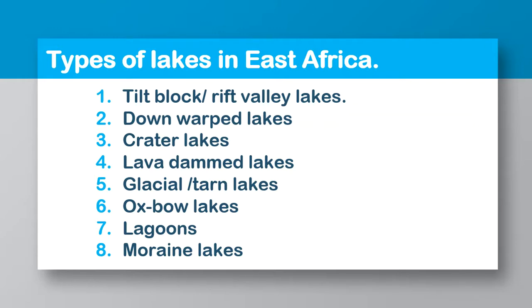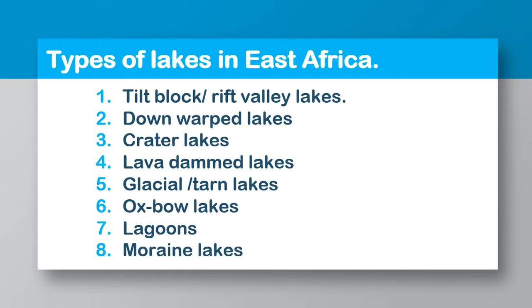Then we have the glacial or the tarn lakes. The tarn lakes form on a mountainside because ice is going to erode the mountain sides, and then it creates circular depressions, the ones we are calling tarns, and those depressions are filled with water to form a lake.